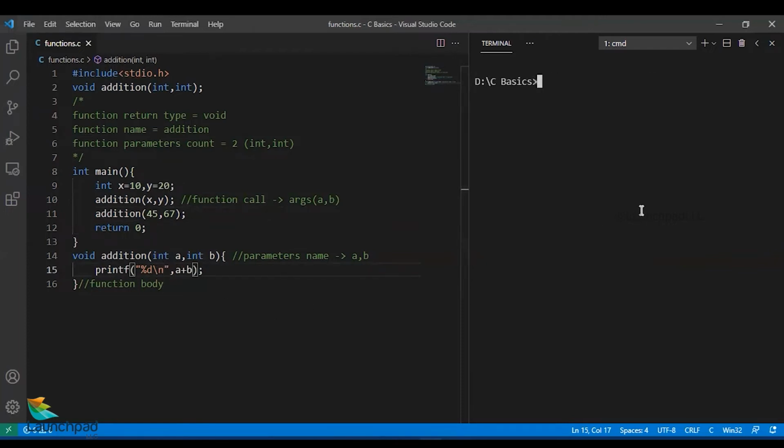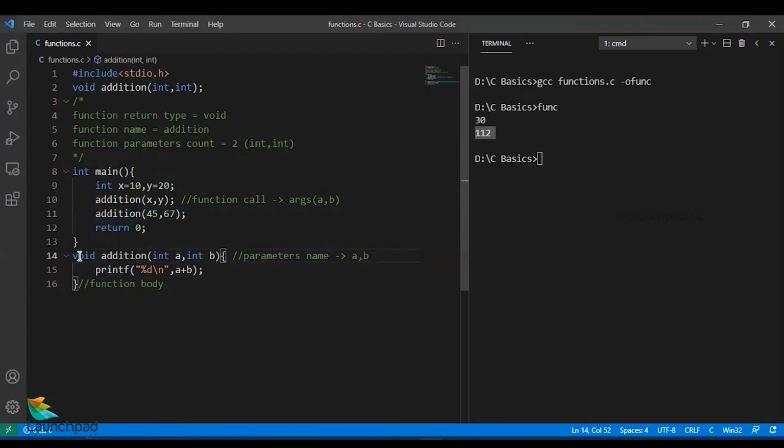I'll clear the screen, compile it. Now let me run this. You could see it prints 30, that is 10 plus 20 is 30, and 45 plus 67 is 112. So there are two function calls here. Whenever the function call happens, whatever arguments are being passed will be stored in your parameters.